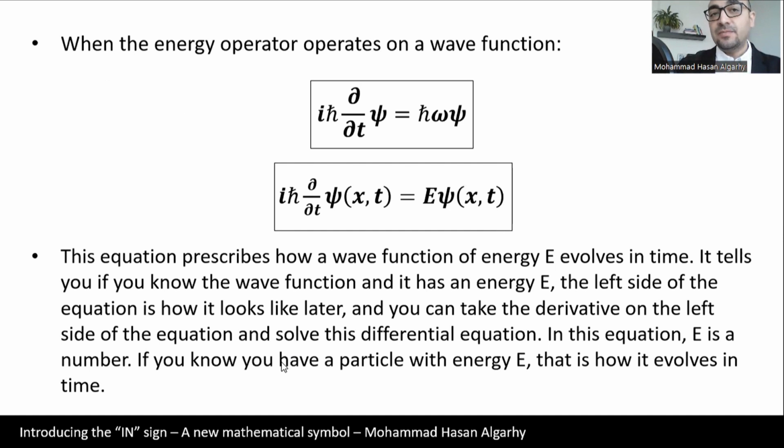So when the energy operator operates on a wave function, we have i h bar d/dt psi equals h bar omega psi. And we also have i h bar d/dt psi(x,t) equals E psi(x,t). This equation prescribes how a wave function of energy E evolves in time. It tells you if you know the wave function and it has an energy E, the left side of the equation is how it looks later.